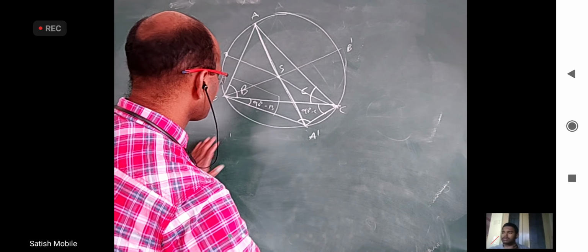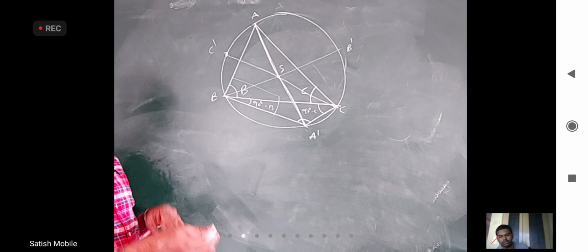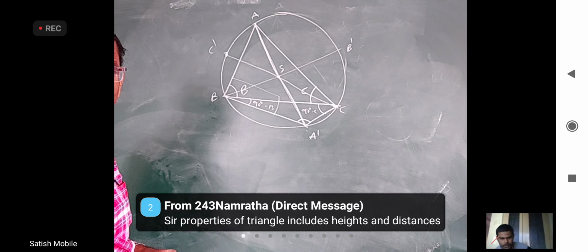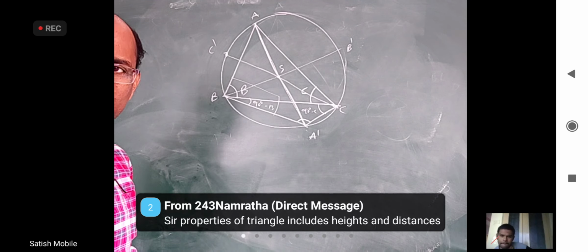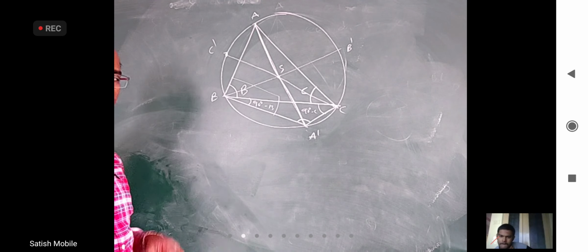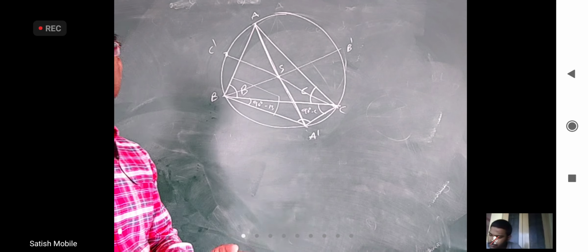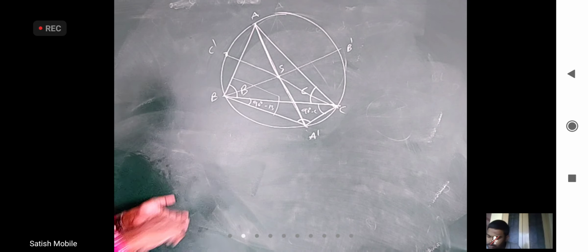Okay, like earlier here, of course, the previous A dash and this A dash are different, but still, properties of triangles include height and distance, right? But in the mains exam, heights and distance exclusively one question will come, apart from properties of triangle.